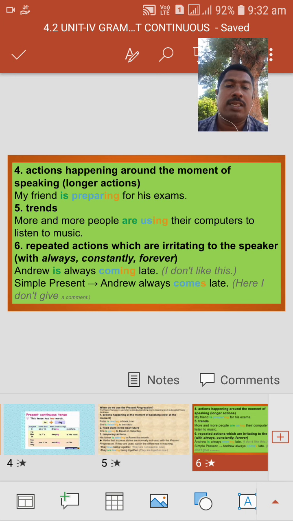Means the trends at the time, what we are following, what we are using. And the sixth one is repeated actions which are irritating to the speaker, means which are happening regularly, repeatedly. For example, Andrew is always coming late. It is a repeated action as well as irritating to somebody.